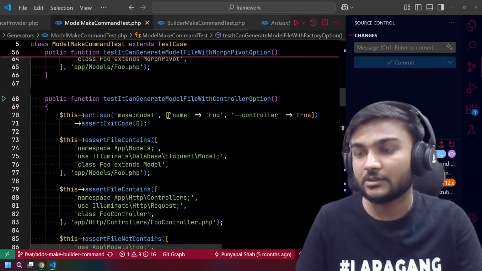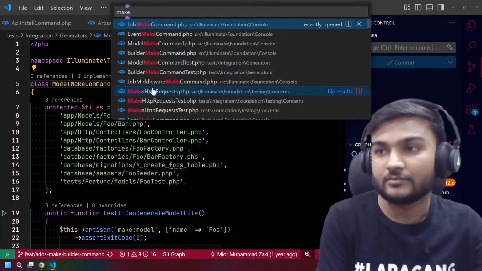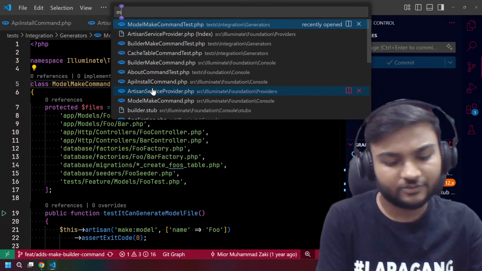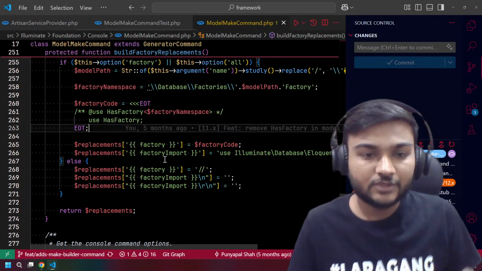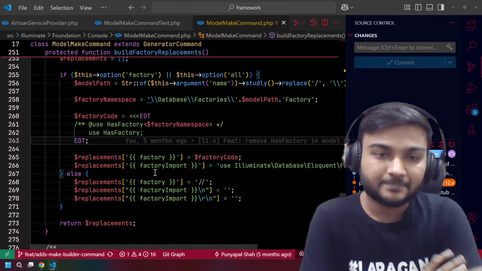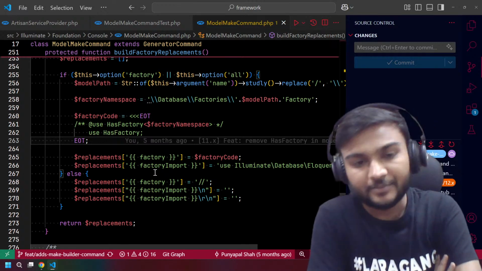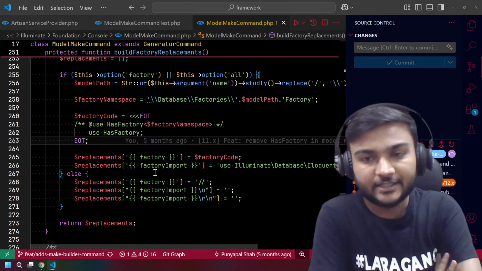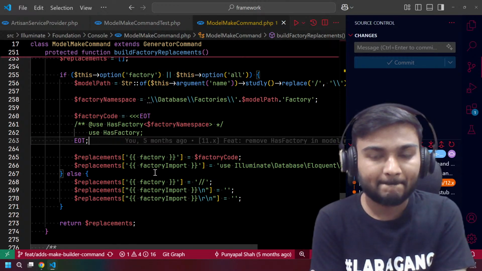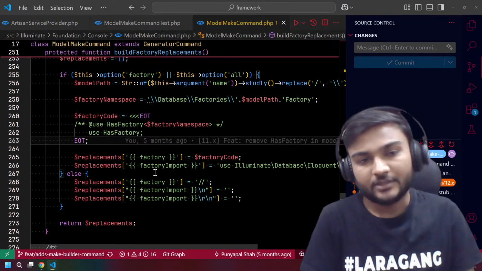Where is the make model command? Sorry, it should be the model make command. Yeah. So do you think we should add a builder flag to the model command or not? What do you say? Let me know in the comment. Yes, no. Should we do a PR for now and add another PR later with the builder flag? What do you say, guys? Yes or no?